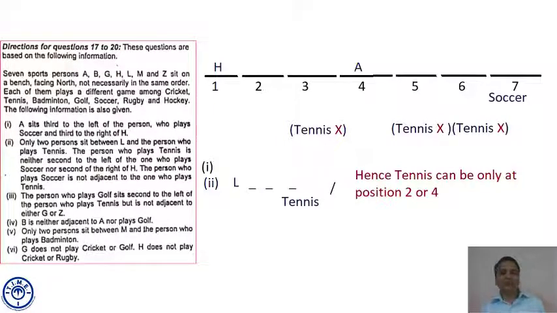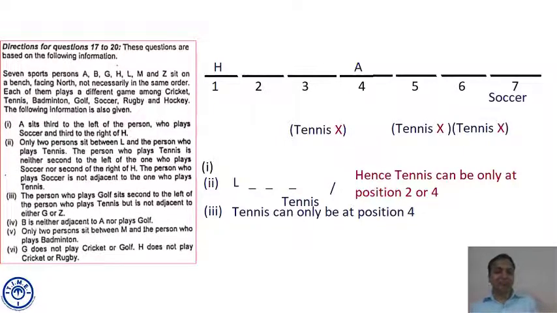Can we say tennis can come only at seat number 4? Only position 4. Point third says the person who played golf sits second to the left of the person who played tennis. But if tennis is at position 2, there is no position left second to its left. So we can safely say tennis can only be at position 4.